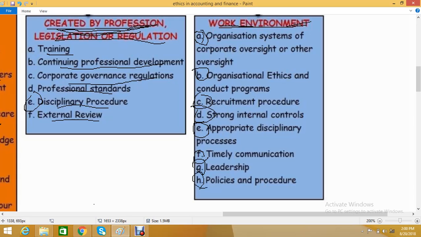Work environment, how is the work environment? Organization system of corporate oversight or other oversight, organizational ethics and conduct programs, recruitment procedures, strong internal controls, appropriate disciplinary processes, timely communication, leadership and policies. These will be included in work environment.